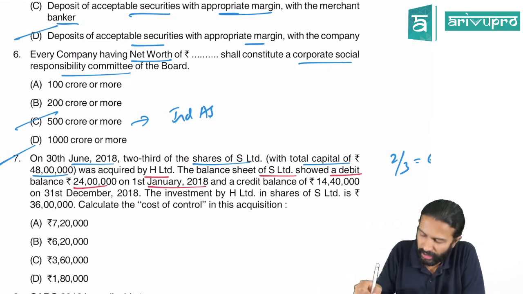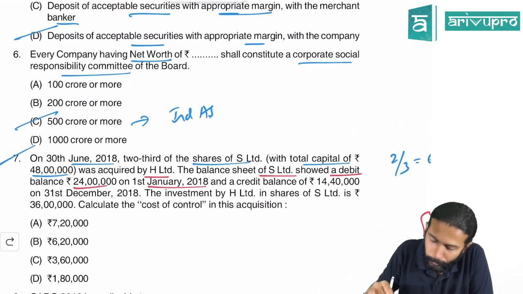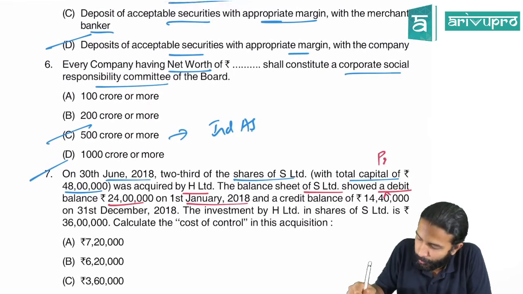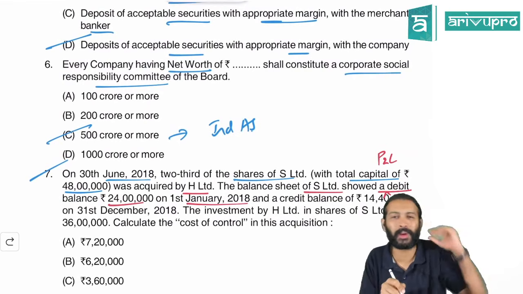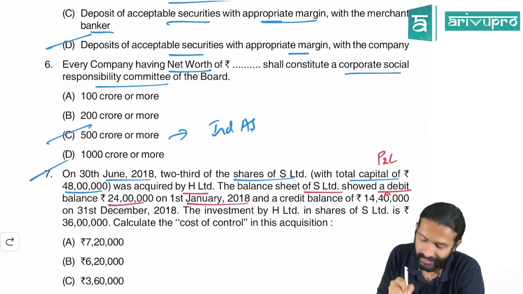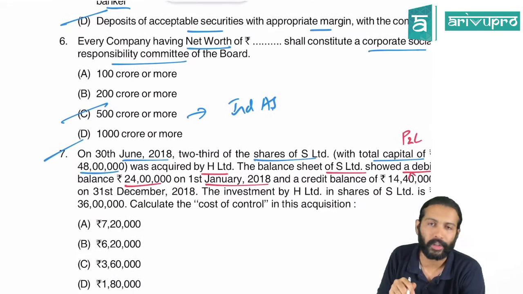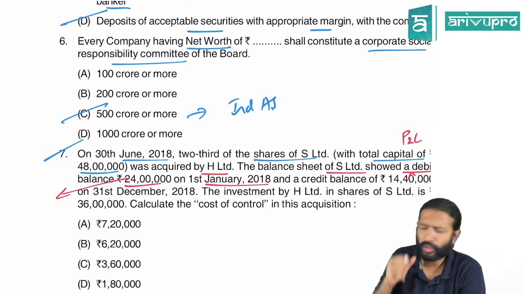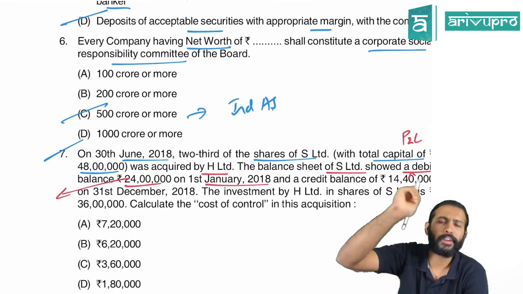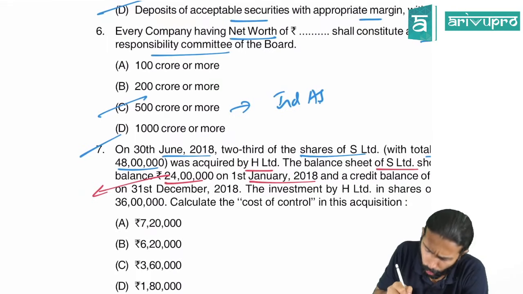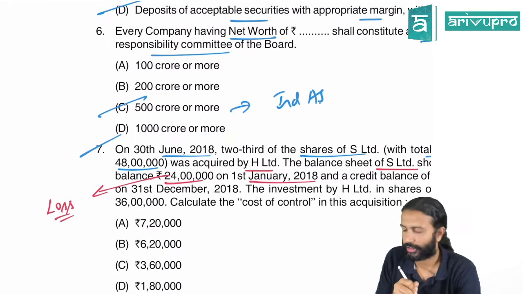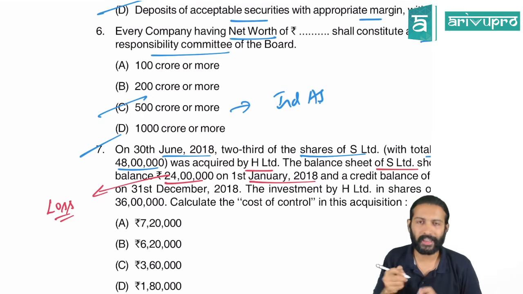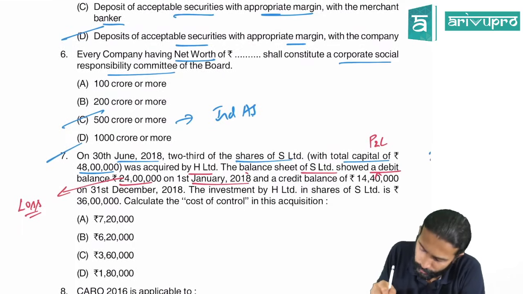January 2018. Actually, there is a typo over here. What they should have inserted is: the balance sheet of S Limited showed a P&L debit balance of. Okay, there is a typo in this question. They forgot to print that word. Profit and loss account had a debit balance of 24 lakh is what they are trying to say. Debit balance in P&L means it's a loss. Yes. So P&L is having a debit balance, meaning a loss of 24 lakh on 1st January